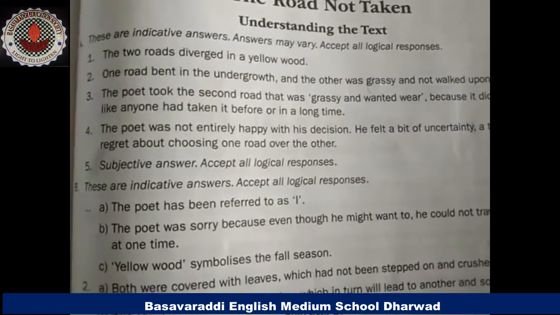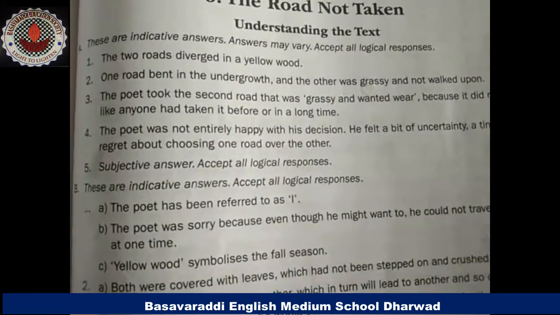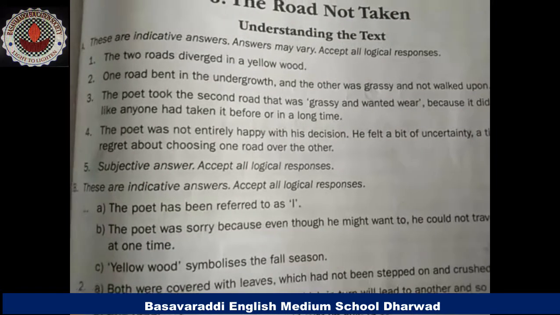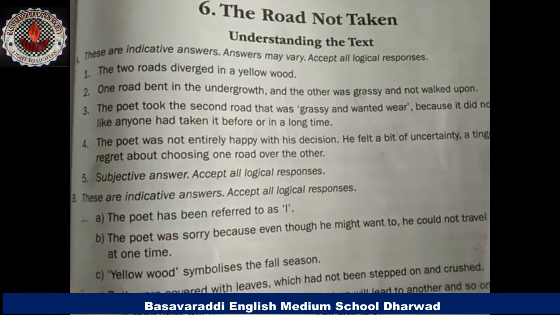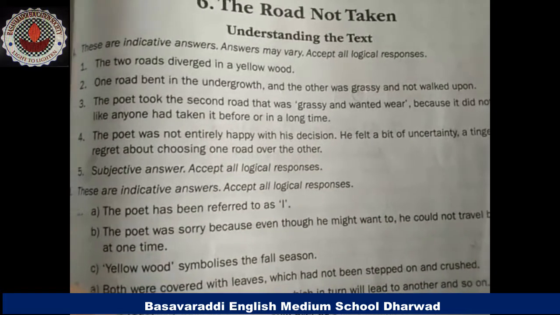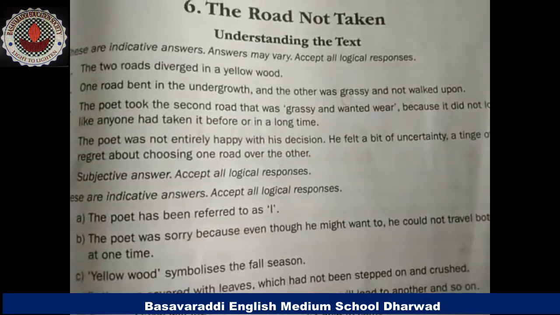Why he has given this means, in life also sometimes we will be confused with so many decisions, but we have to choose any one and we have to be very much firm about that. Here the poet is confused about two roads, which road he has to follow, and finally he will follow the second road. He was very happy, very happily he had chosen the second road.